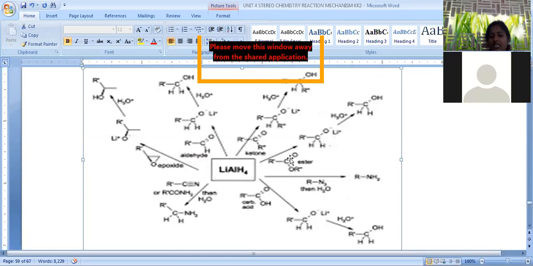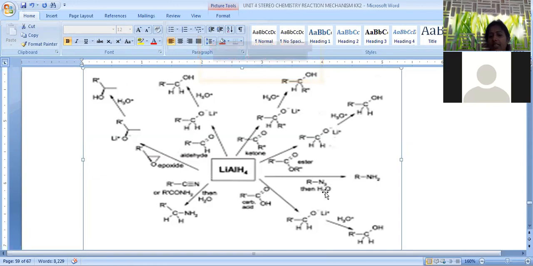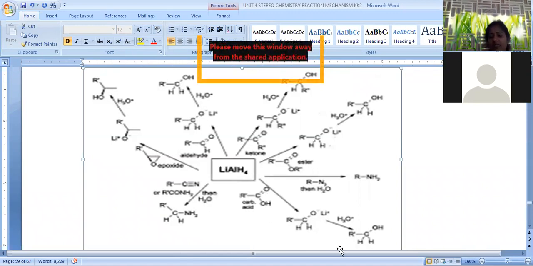When we take an ester, it is converted into a primary hydroxy compound only. When we take an azide, N3 is converted into NH2, that is a primary amine. A carboxylic acid is finally converted into primary hydroxy. When we take a nitrile, which is the cyano functional group, carbon-nitrogen triple bond, it is also converted into a primary amine. Hydrogens are added on both sides so that it is converted into CH2NH2.